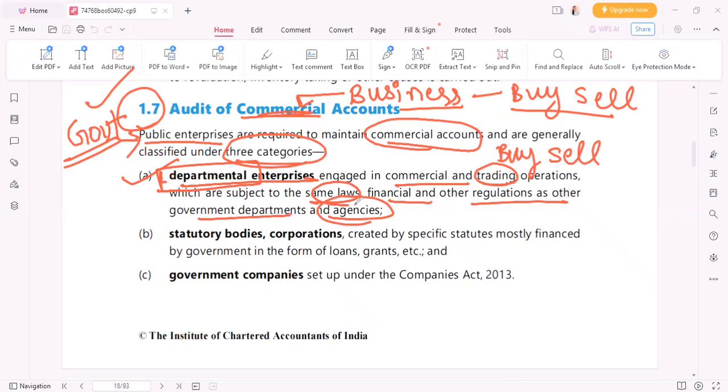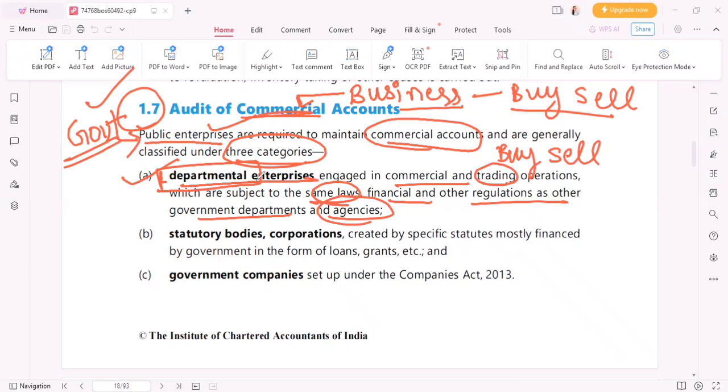So here, what they are talking about is that whatever the government departments follow, the law or regulation, similarly public enterprises also have departmental enterprises which follow nothing but the same laws that the government department follows. Okay, so public enterprises, departmental enterprise.